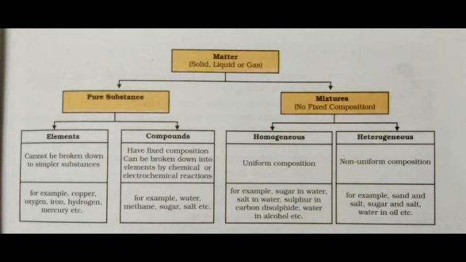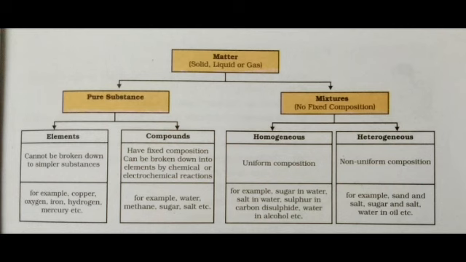So matter is mainly divided into pure substances and mixtures. Pure substances are again divided into elements and compounds, and mixtures are divided into homogeneous and heterogeneous. Elements and compounds: elements cannot be broken down into simpler substances. Compounds have fixed composition and can be broken down into elements by chemical or electrochemical processes. For example, elements: copper, oxygen, iron, hydrogen, etc. Compounds: water, methane, sugar, salt, etc.